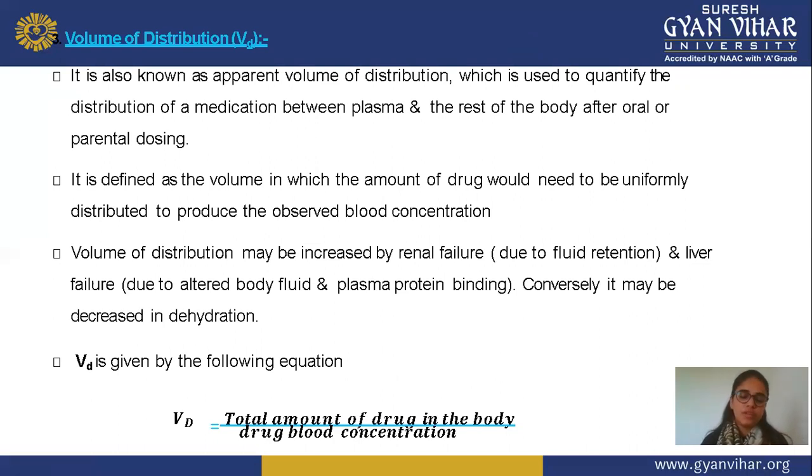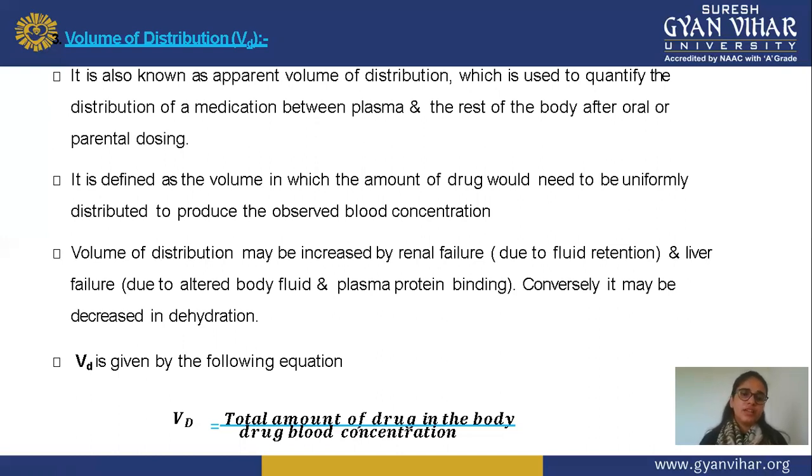Means in this, after administration of a drug, we are checking how much drug is present in your plasma or in your body. And this volume of distribution is possible for both routes, parenteral route or oral route. You can check the total amount of volume which is distributed in your plasma or in your body, by both the parenteral as well as the oral route.